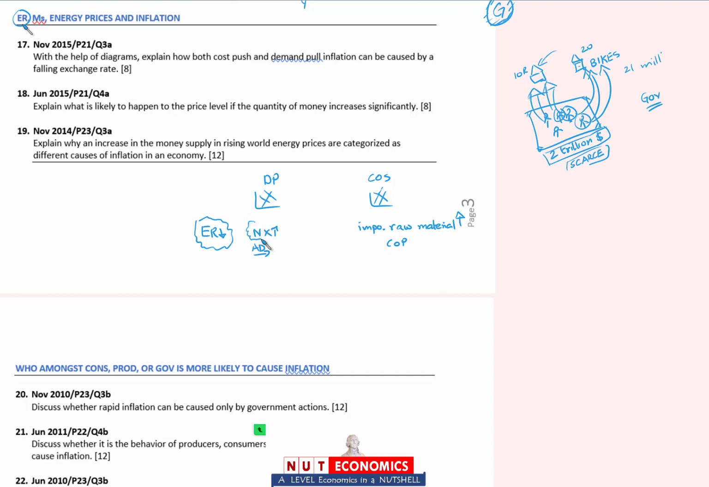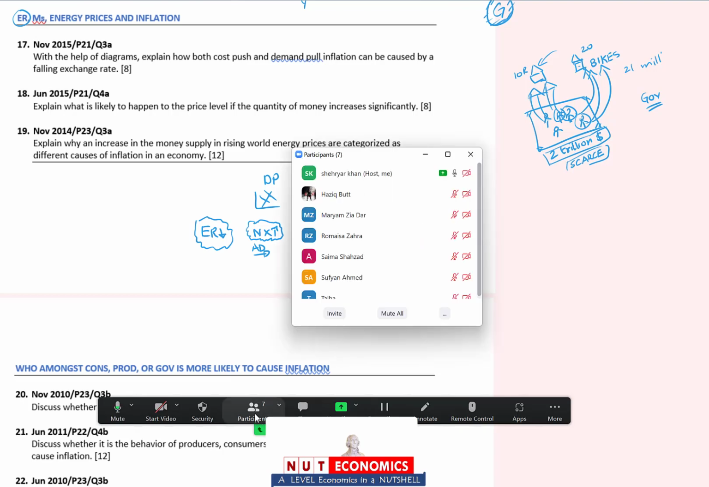Demand pull because exchange rate when it depreciates, so net exports बढ़ती हैं, aggregate demand increases. Cost push because if exchange rate is depreciating, your imported raw materials price will increase, cost of production will increase, and therefore cost push inflation भी होगी. Are you okay with this thing? Exchange rate दोनों inflations कैसे cause करता है? Anybody wants me to explain that any further?